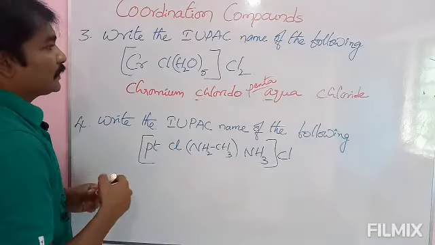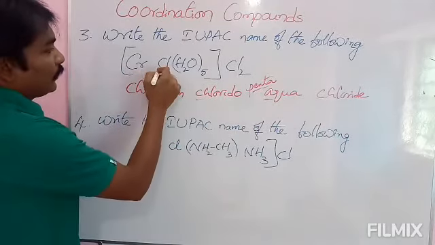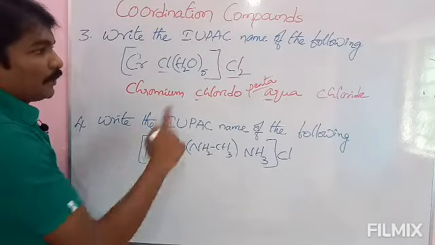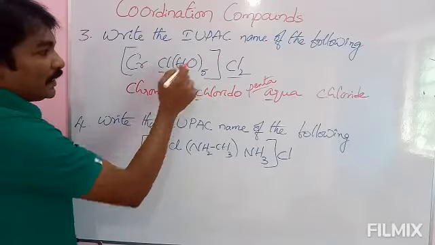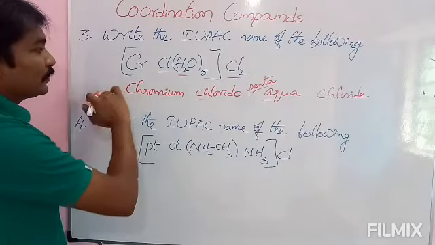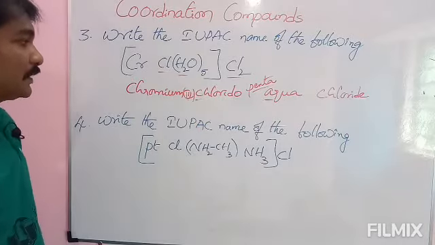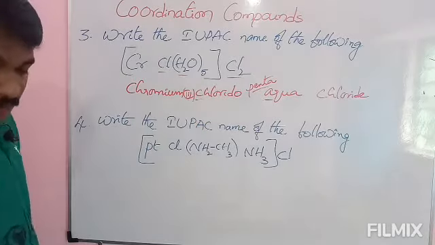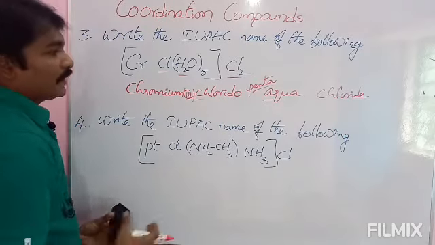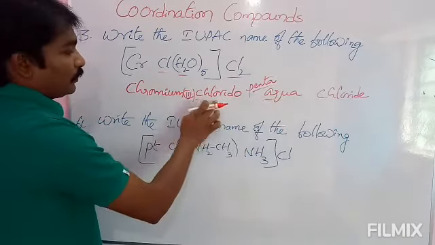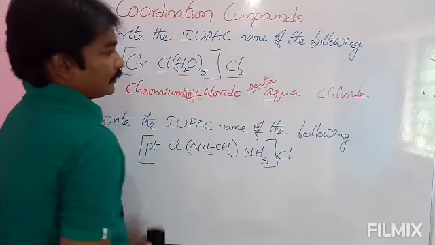Here how many chlorines are associated with chromium? 1, 2. 1 plus 2, 3 negative charges. Here water is neutral. 3 negative charges in the sense chromium is having oxidation state 3. And see here, we will write its name as pentaaqua chlorido chromium 3 chloride.